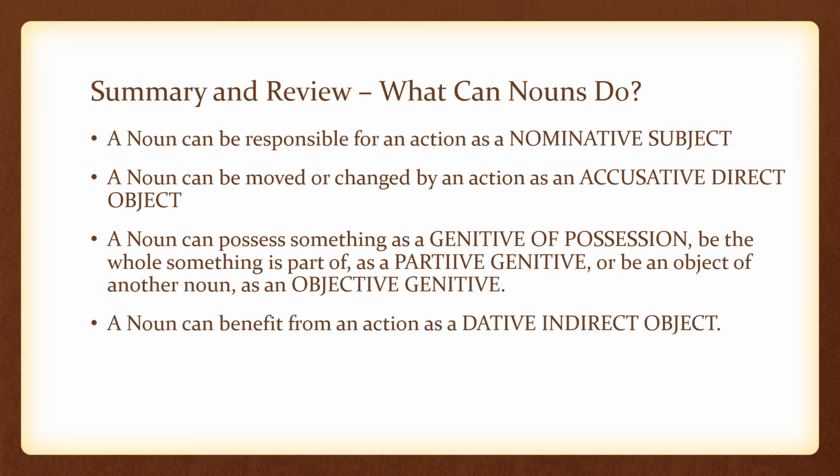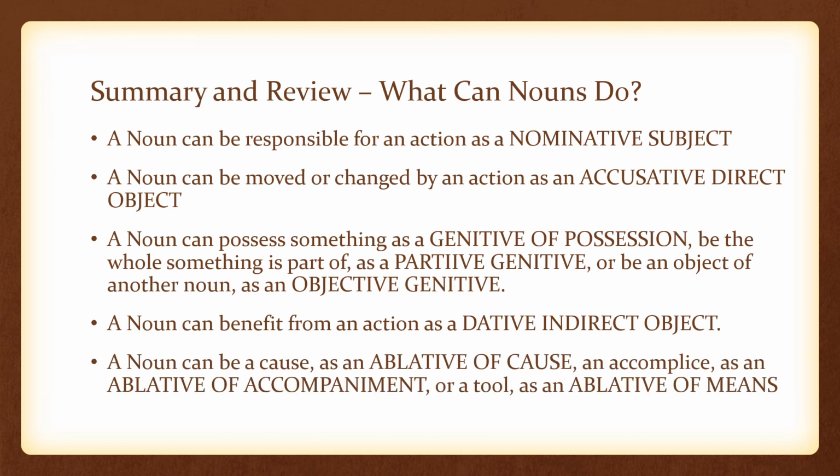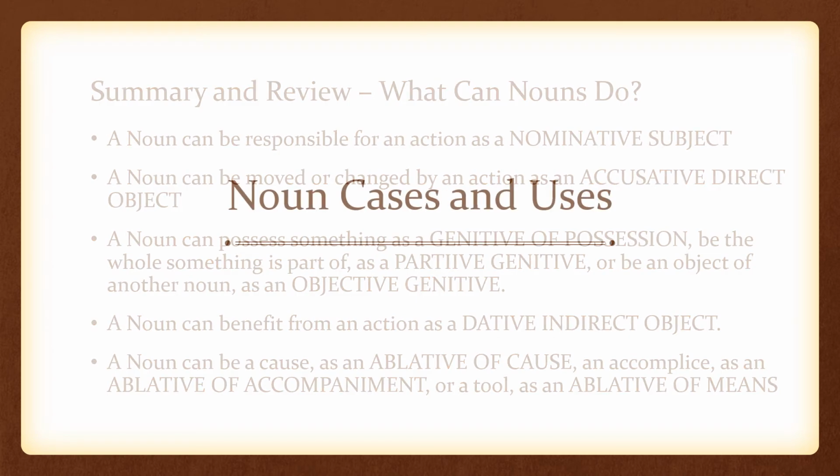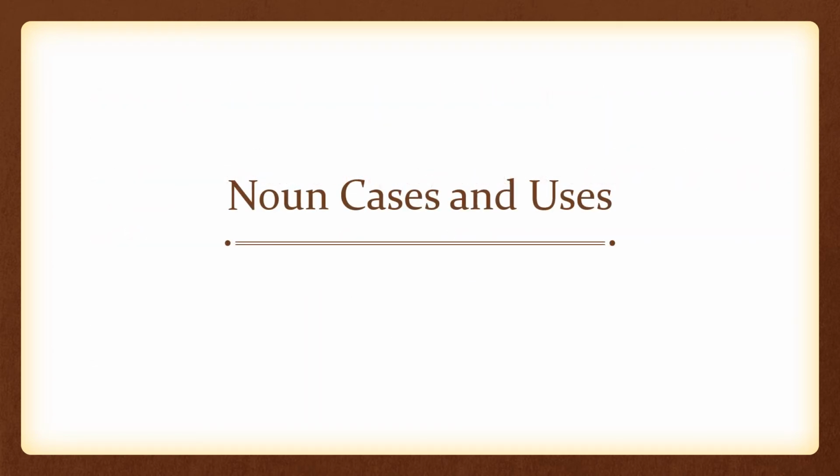A noun can benefit from an action as a dative indirect object. And a noun can be a cause as an ablative of cause, an accomplice as an ablative of accompaniment, or a tool as an ablative of means. Noun cases and uses. One more time as an overview.